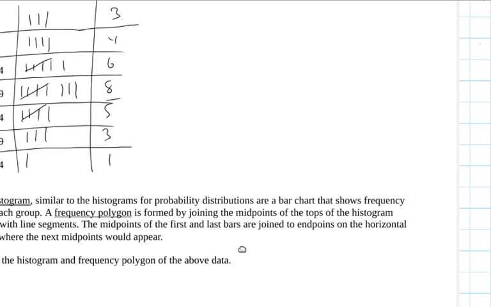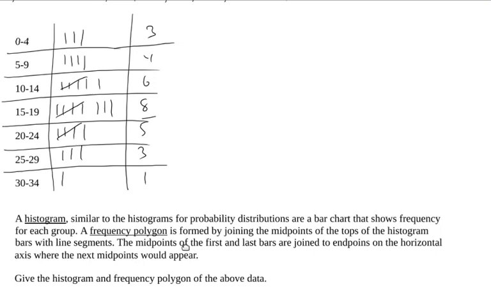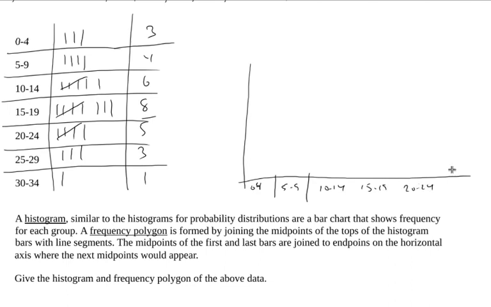Another way that we can view this data is by looking at it as a histogram. This is very similar to the histogram when we're talking about probability distributions, but in this case we have a frequency distribution. It's the same sort of idea, though. We would still say 0 to 4, 5 to 9, 10 to 14, 15 to 19, 20 to 24, 25 to 29, and 30 to 34.